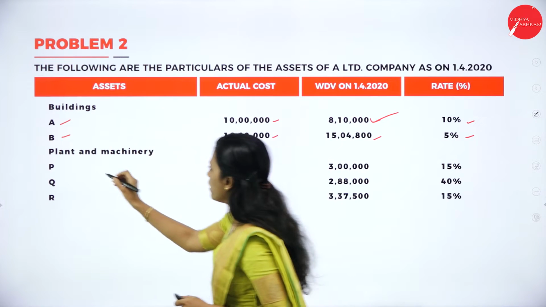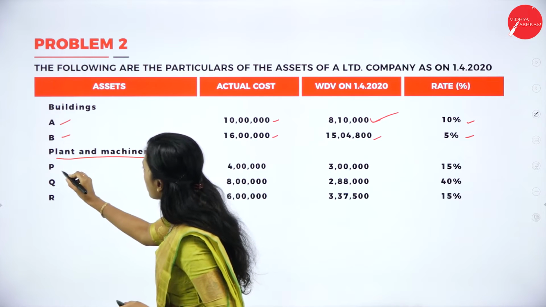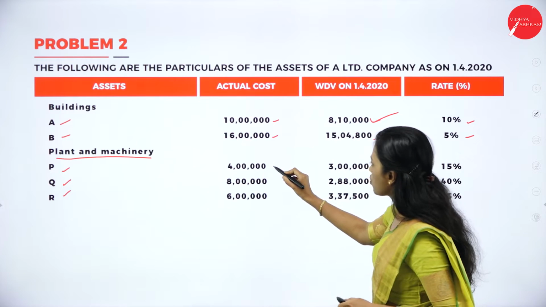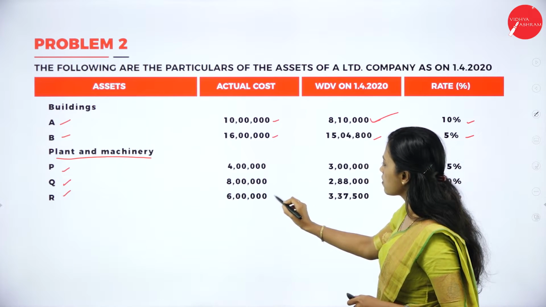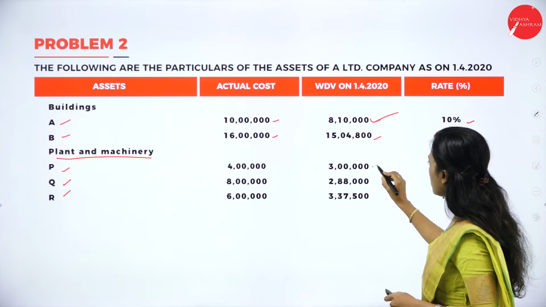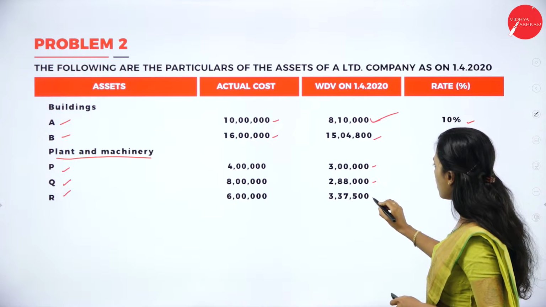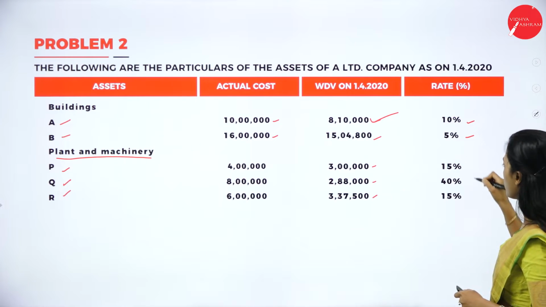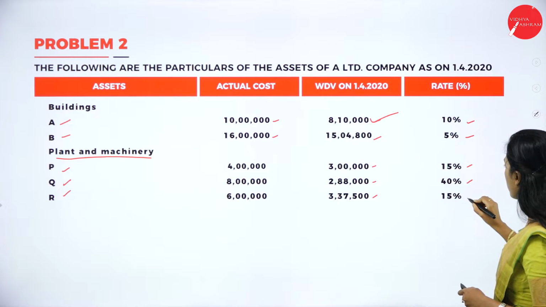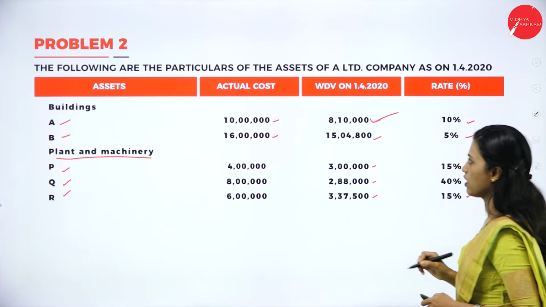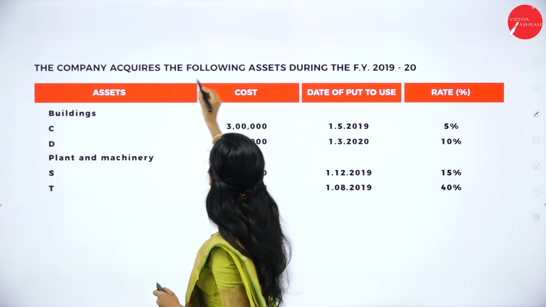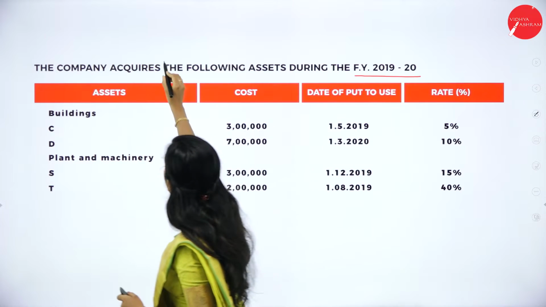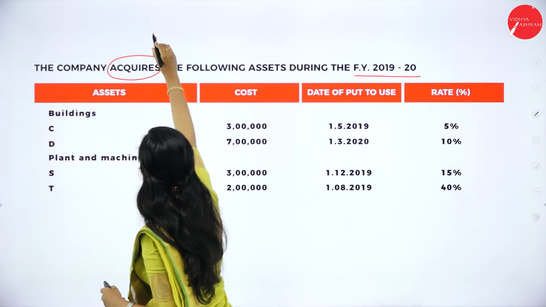Next we have plant and machinery. There are three plant and machinery P, Q, R. Actual cost 4 lakh, 8 lakh, 6 lakhs and WDV 3 lakh, 2 lakh 88,000 and 3 lakh 27,500. Rate of depreciation is 15%, 40% and 15%. The company acquires the following assets during the financial year 2019-20. Acquires means purchased.